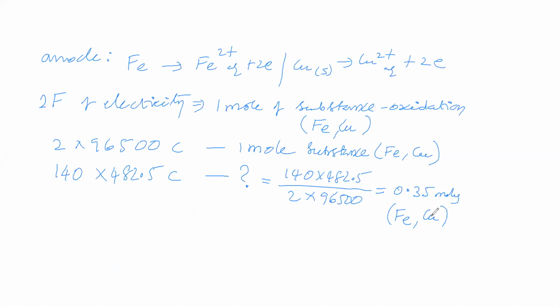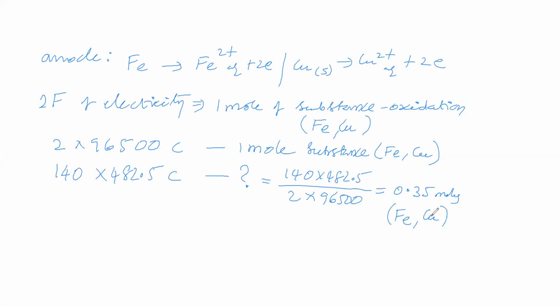The number of moles oxidizing at the anode and the number of moles reducing at the cathode should be the same, no? But here a difference is there. Of course the difference is small, but it is there.